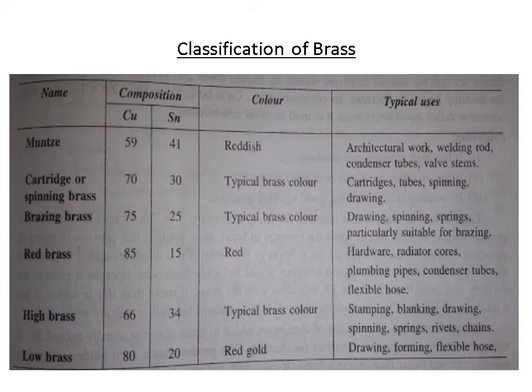This is the classification of brass. I have copy pasted it from one of the books. It is completely given in tabular form. The different types of brass are muntz, cartridge or spinning brass, brazing brass, red brass, high brass, and low brass. And there is the composition of different types of brass: Cu and Sn. Reddish and other colors are also given, and its applications are given in this table. You just read and remember.